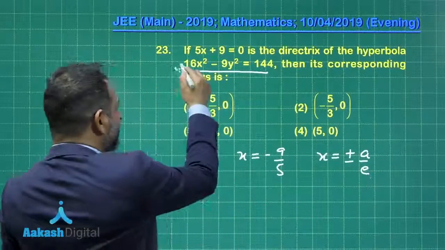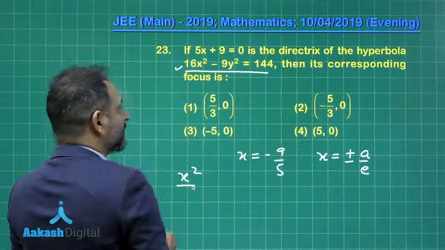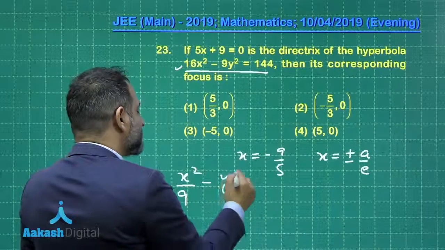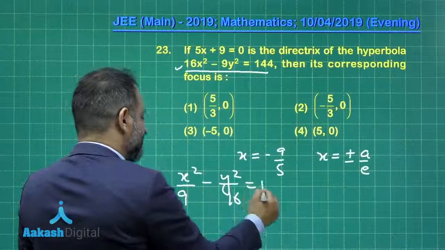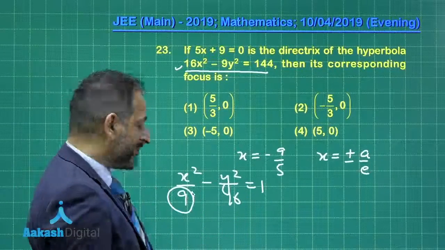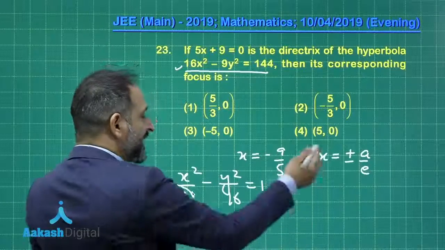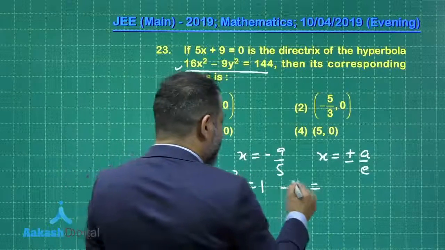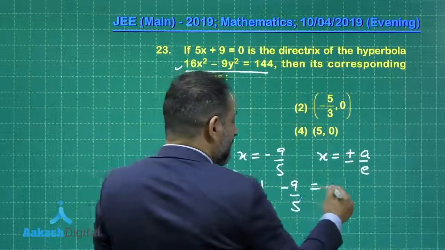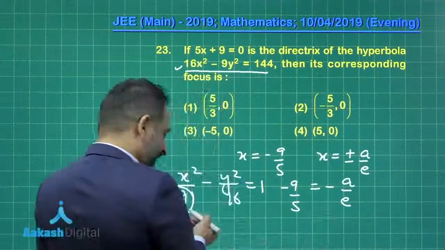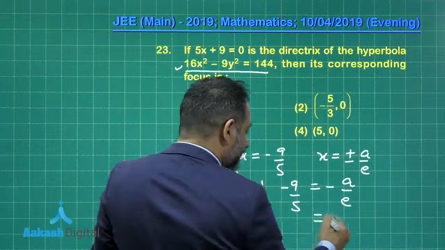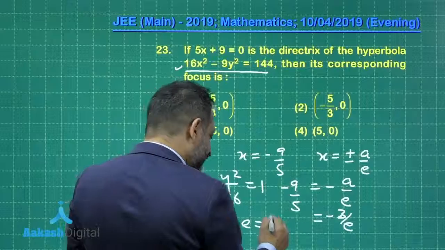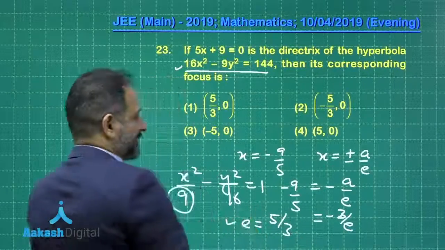Now this is the hyperbola, converting into the standard form by dividing by 144. Here we have x square upon 9 minus y square upon 16 is equal to 1. So we can easily get the value of a from here. So a is 3. So the directrix is minus a by e. If you link these two directrices, minus 9 by 5 is equal to minus a by e and the value of a is 3. So we can get the value of e from here. The value of e is definitely 5 by 3.